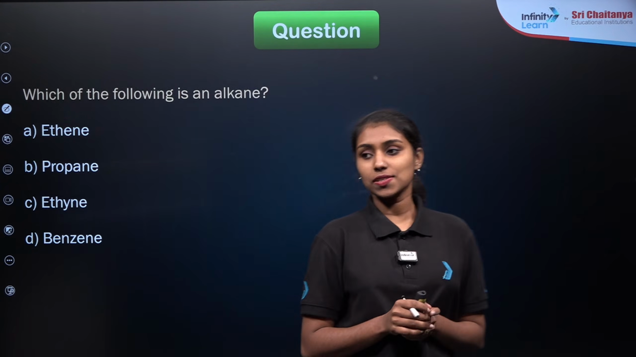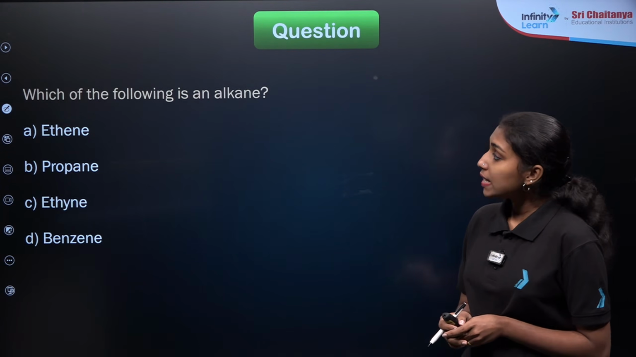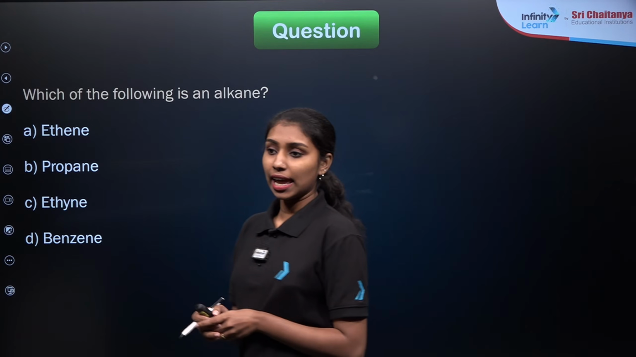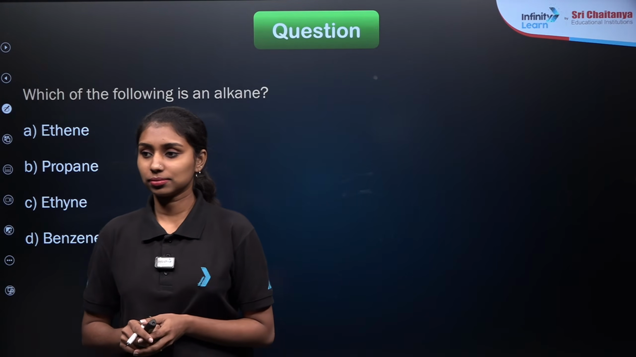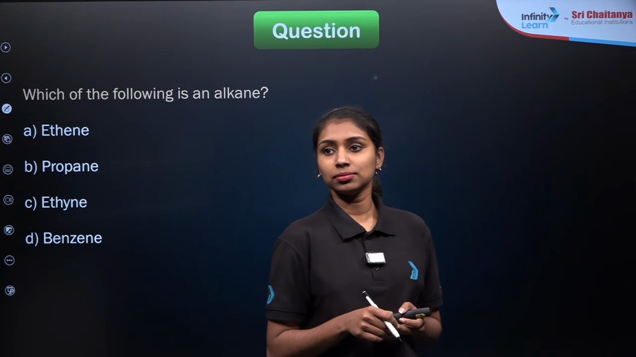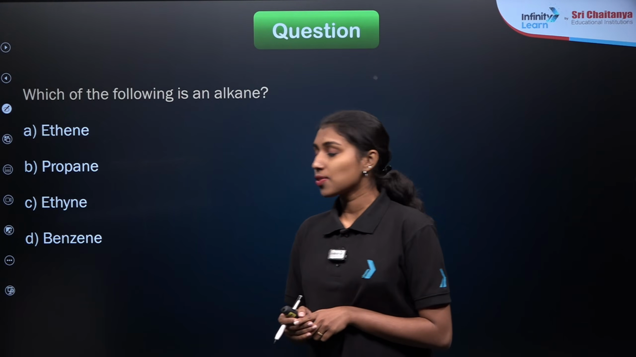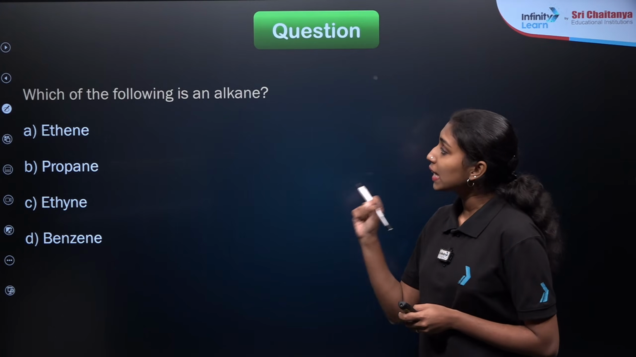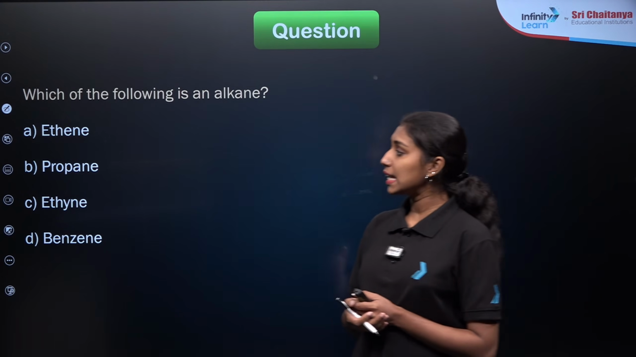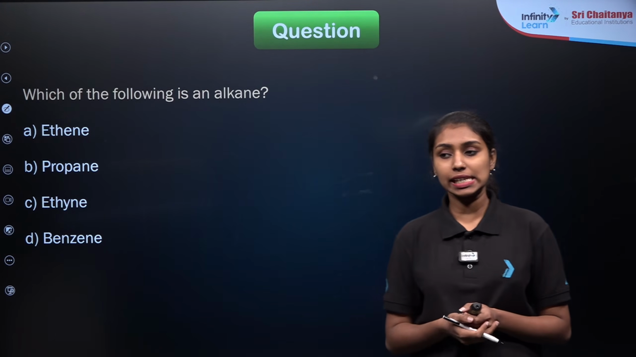So this is our first question. Try to understand the question. Which of the following is an alkane? Hi Arush, good evening. So this is our first question. Which of the following is an alkane? The options given here are ethane, propane, ethyne and benzene.